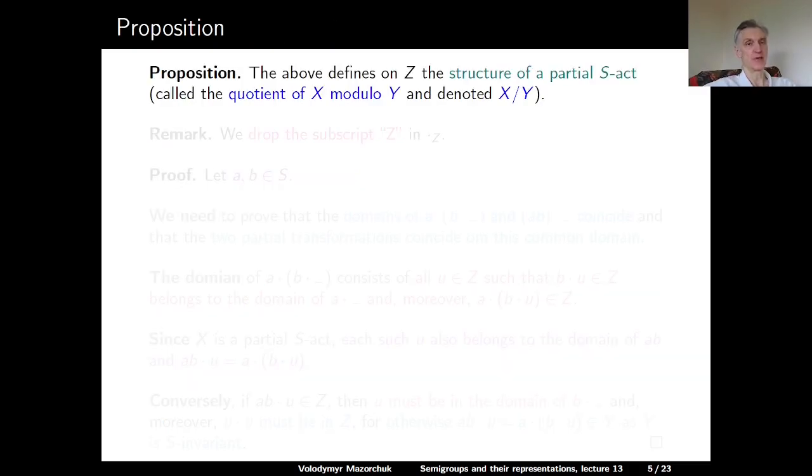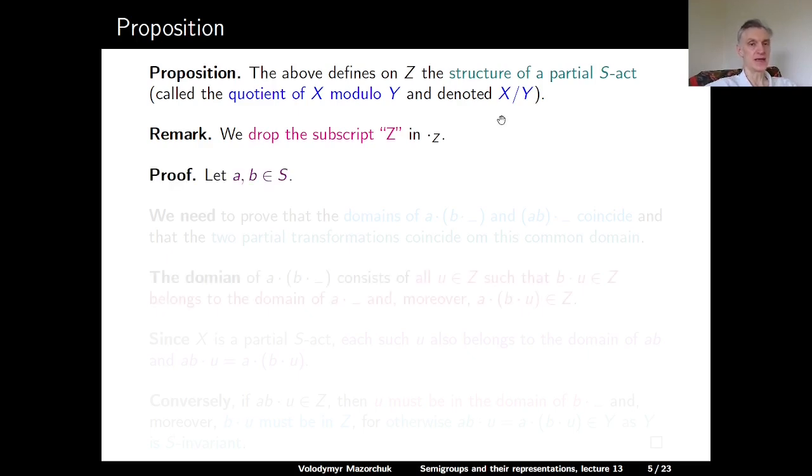Proposition. The above defines on Z the structure of a partial S act, called the quotient of X modulo Y and denoted by X divided by Y. From now on, we will also drop the subscript Z in the notation for the action.